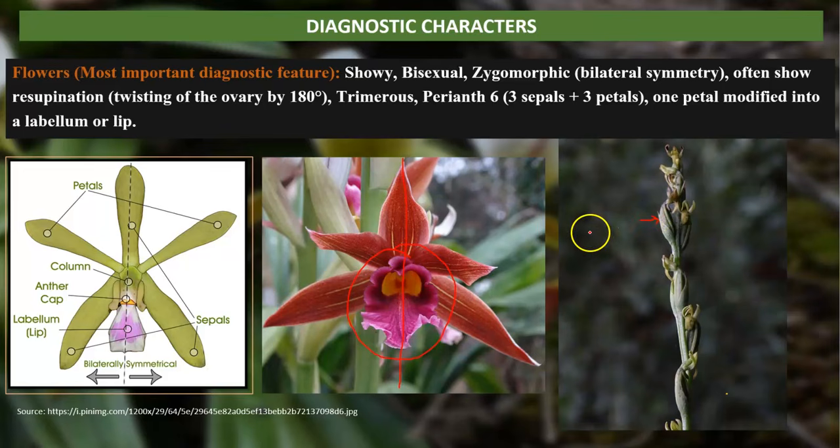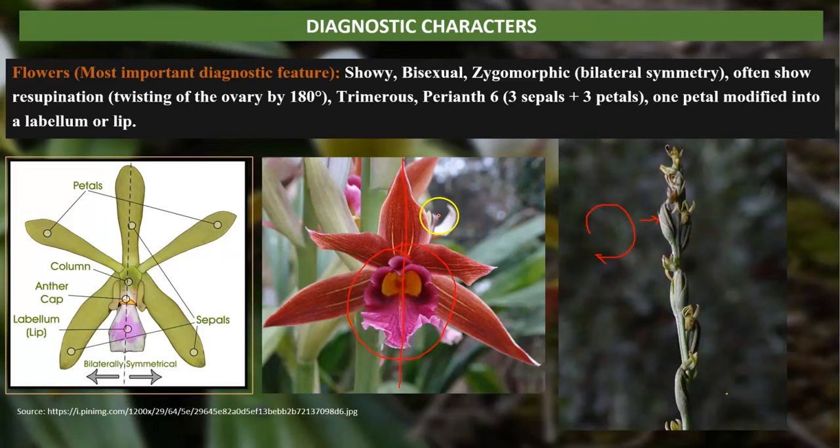The ovary is twisted by 180 degrees, so the labellum comes downward. That type of feature is found only in the family Orchidaceae, or members of the Orchidaceae. That feature is called resupination, twisting of the ovary by 180 degrees.